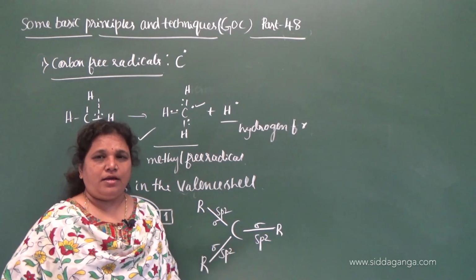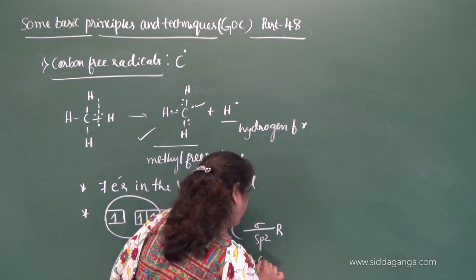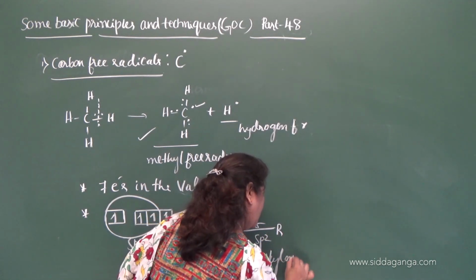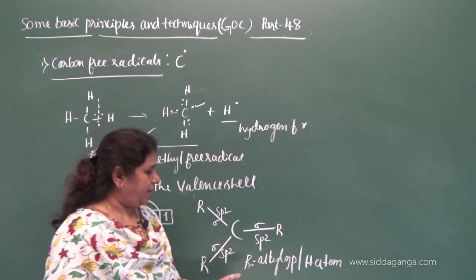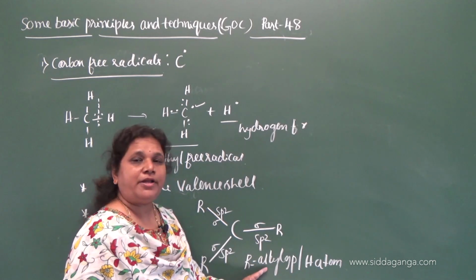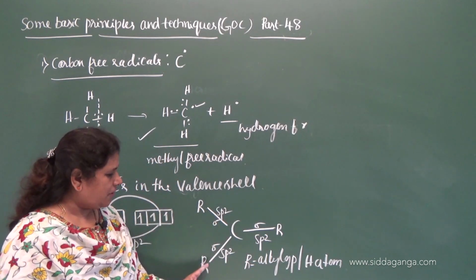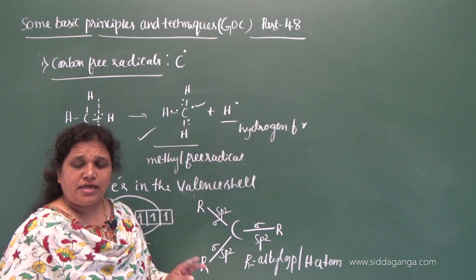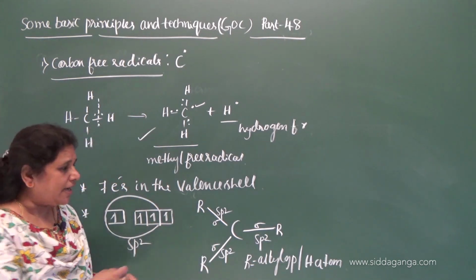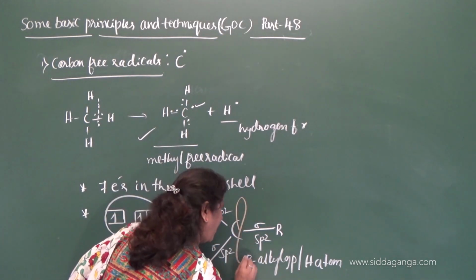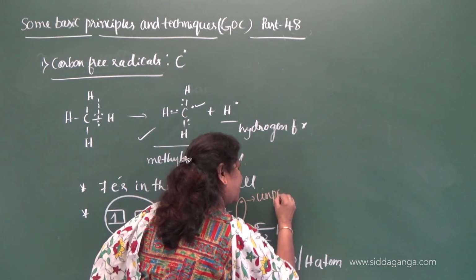Here R may be an alkyl group or a hydrogen atom. It forms a sigma bond either with the carbon atom of an alkyl group or with a hydrogen atom. So it forms 3 sigma bonds using its 3 sp2 hybrid orbitals, and it is left with one unhybridized orbital, which contains the unpaired electron.